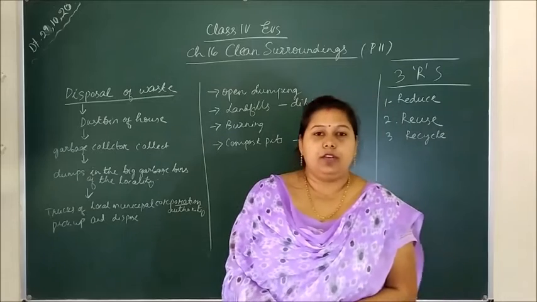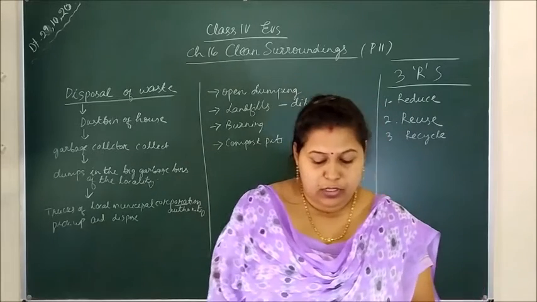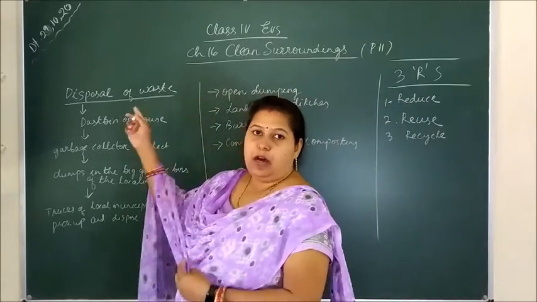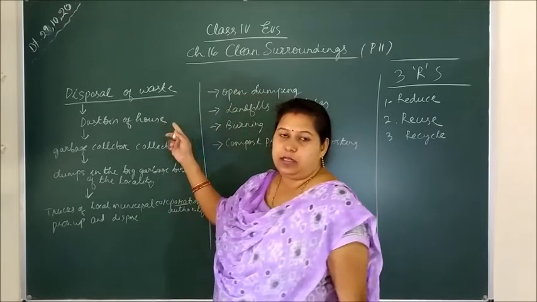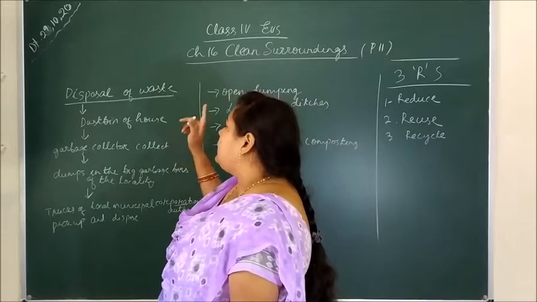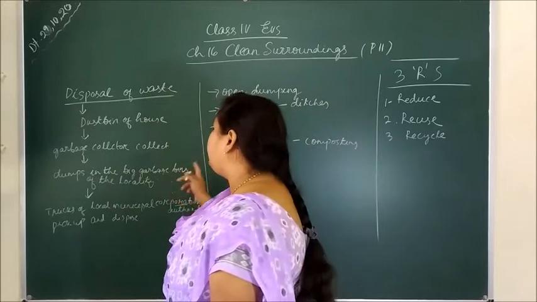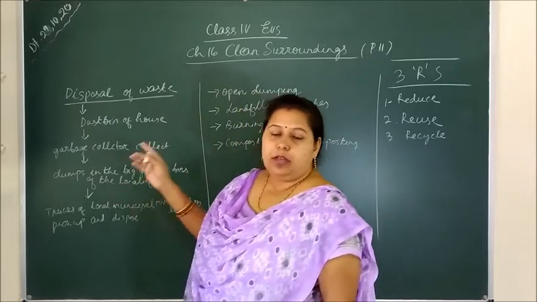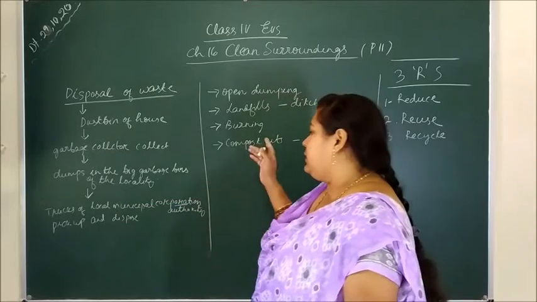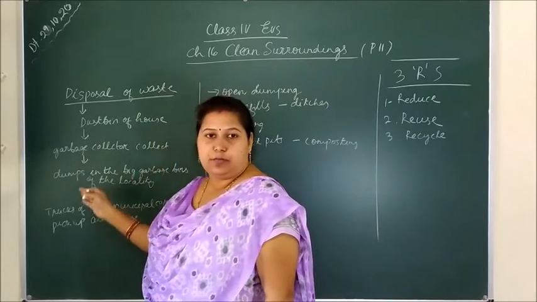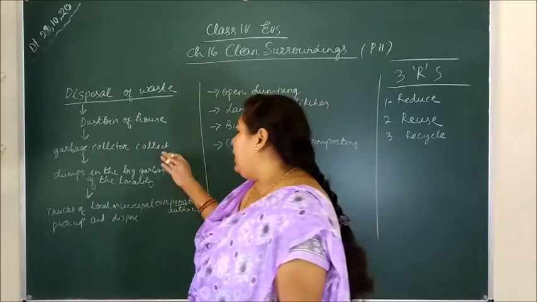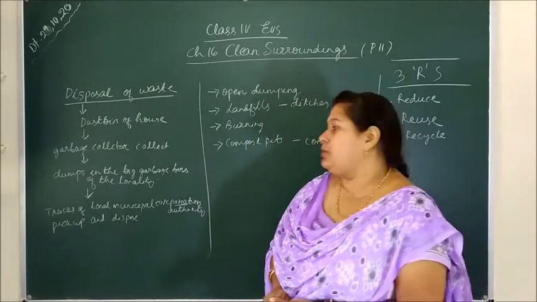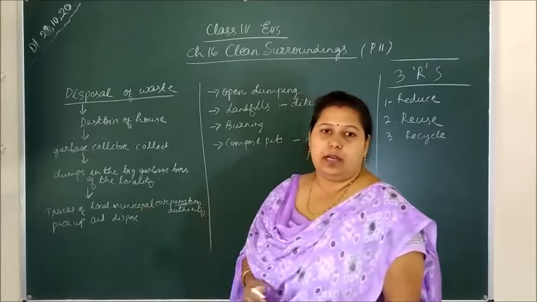So the waste that we produce in our household, we just throw into the dustbin. So what happens after that? The dustbin of the house is collected by the garbage collector of the local authority, then the garbage collector dumps it in the big garbage bins of the locality, apart from the city. Then the truck of the local municipal authority carries all the waste and disposes of it at another place.